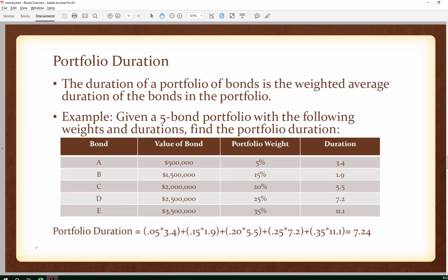The duration for a portfolio of bonds is simply the weighted average duration of the bonds in the portfolio. So, a real quick and easy example here: we've got a 5 bond portfolio with the following weights and durations. We need to find the portfolio duration. So we've got bonds A, B, C, D, and E with the following values. This is how much the value of the bonds are in our portfolio. This isn't necessarily the par value. This is just the dollar amount that we have invested in those particular bonds. We've got the portfolio weights, the durations, and then we're just getting the weighted average. It's 7.24 for this particular portfolio.